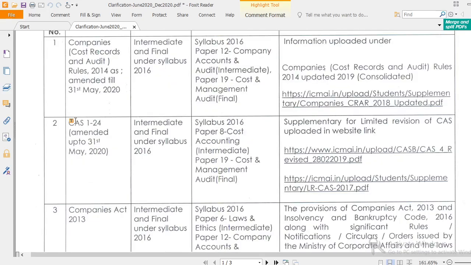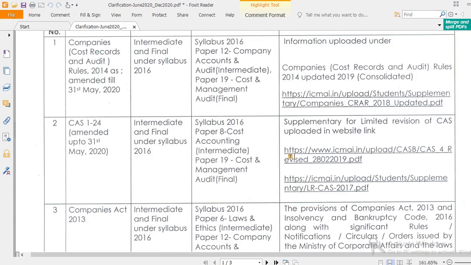Second one, CAS 1 to 14 amended up to 31st May 2020. Whatever amendment happened till 31st May, including tax and GST, will be applicable for this coming December 2020 examination. Keep this in mind. SAs 1 to 224 amended up to 31st May 2020, intermediate and final syllabus, are applicable for Inter and Final, Paper 8 and Paper 19. They will provide the supplementary on this link.